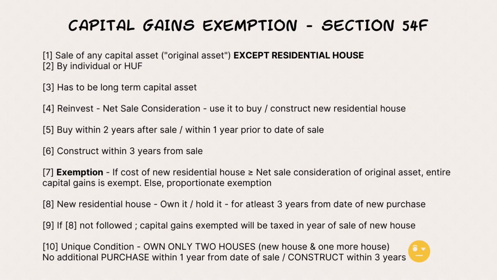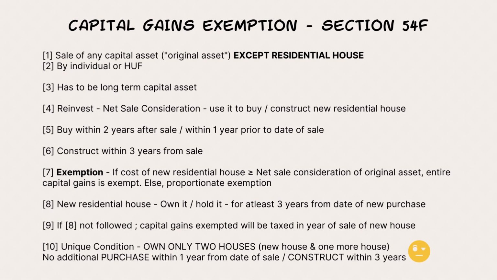Again, the conditions are the same. Buy within 2 years from the date of sale, or even 1 year prior to the date of sale you could have purchased, and say that, hey, this capital gains that I sold now, I used it for the purchase 1 year prior. It can be appropriated that way. Or construct a new residential house within 3 years from the date of sale. That is also possible.